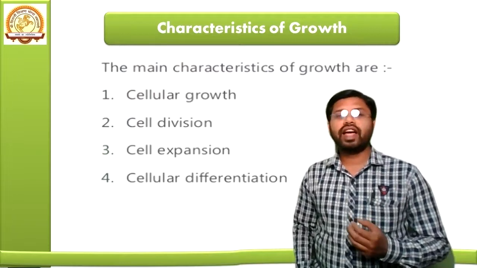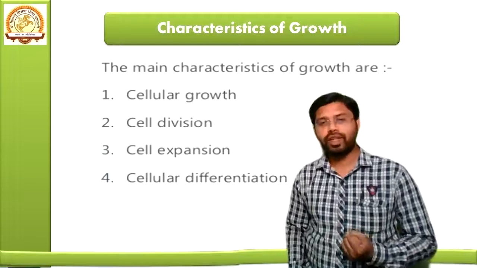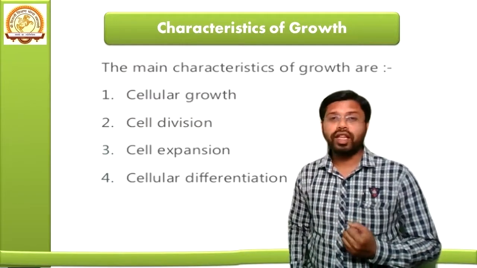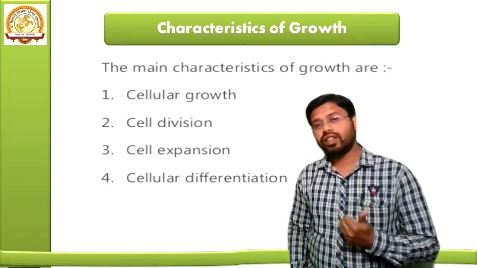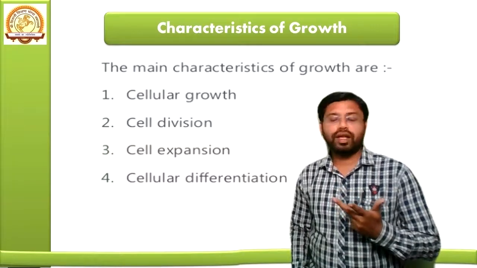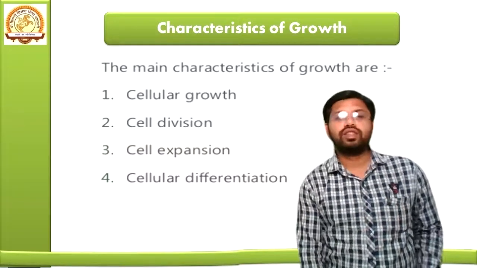The third is cell expansion. And the fourth one is cellular differentiation. It means that if all these four things happen, there is growth. If there is cellular growth, division, expansion or differentiation, then these will be the characteristics of growth.